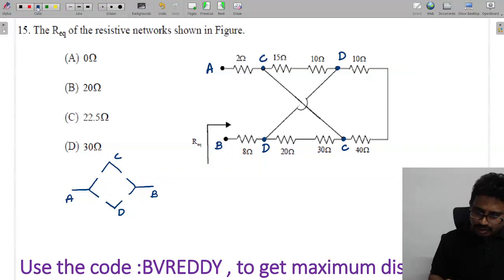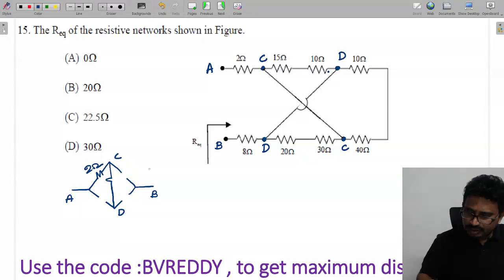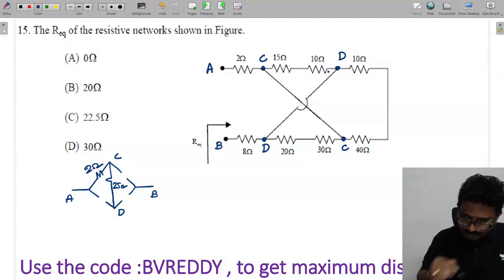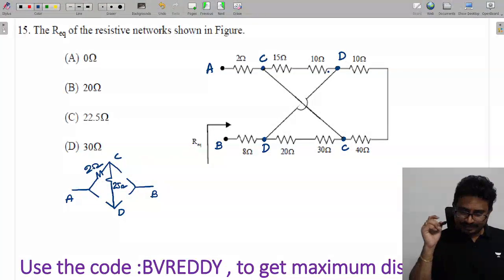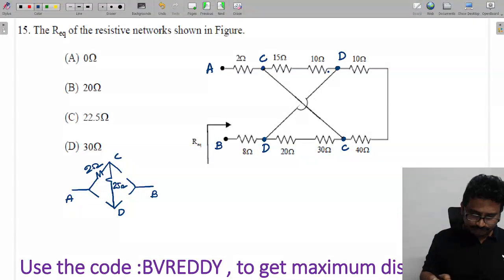Now you can see between A to C, how much is this resistance? This is 2. Next, C to D, this value is given as 25. D to C is also the same as C to D. Draw it a little bigger.